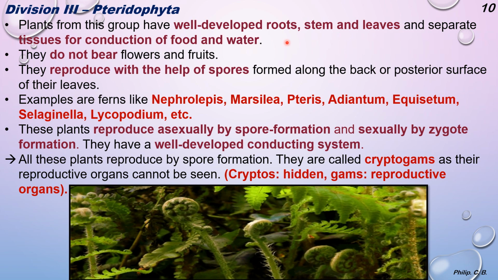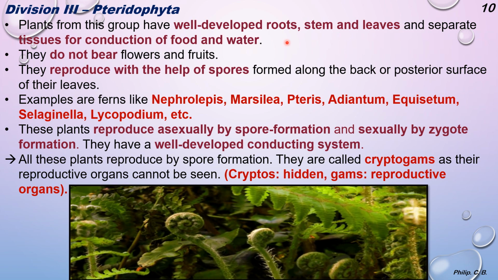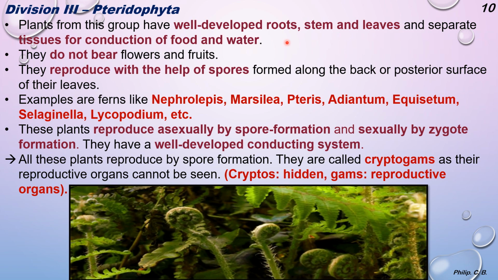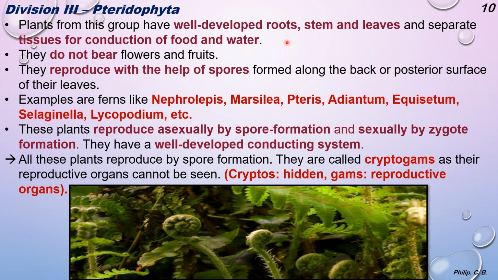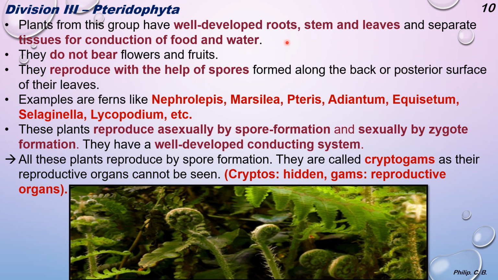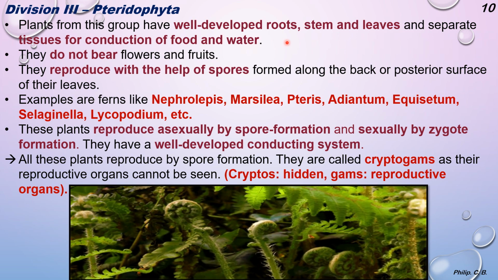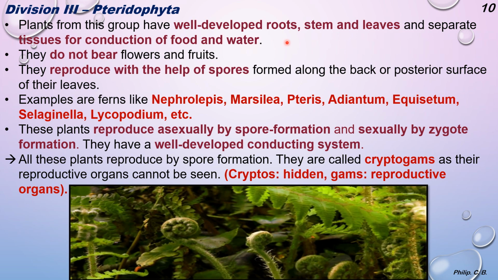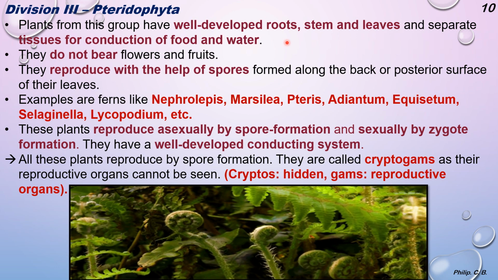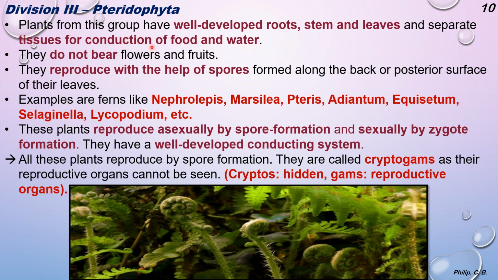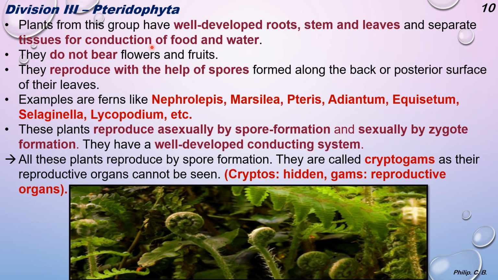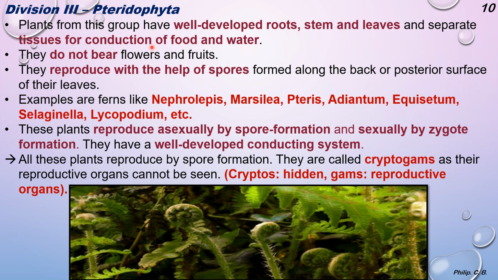So these are the plants, or Pteridophyta we can say they are the first land plants, because the earlier one was Bryophyta, they were in water and land. The previous one, Thallophyta, was mainly water, right? So here Pteridophyta is said to be the first true land plant with true root, stem and leaf. They have conducting tissues, that is xylem and phloem, to conduct water and food.